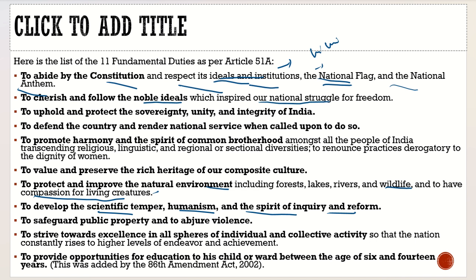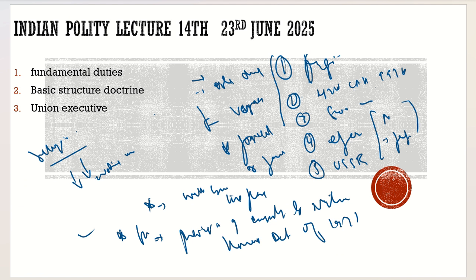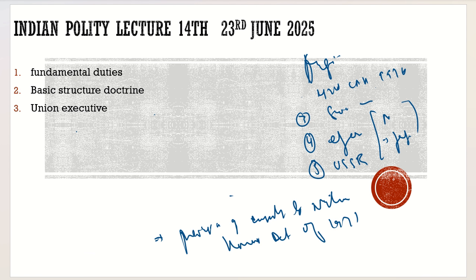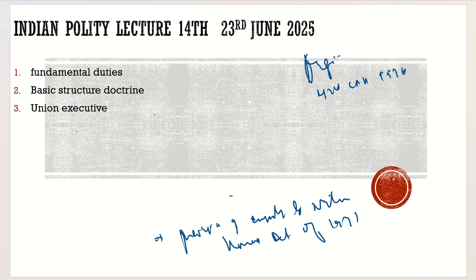Now let's move to another topic, which is the basic structure doctrine. Let's discuss that. It is a very beautiful doctrine, 1973. It is a landmark year for India, because it was the year in which democracy was saved in our country because of this doctrine.